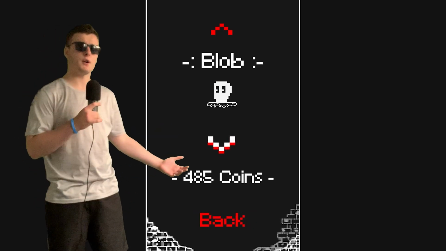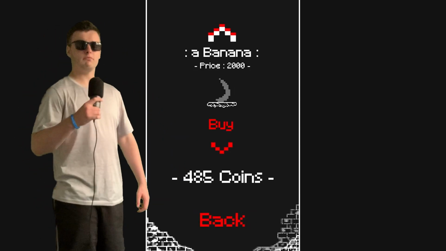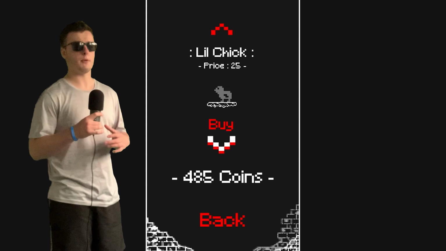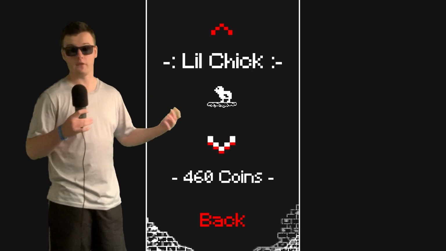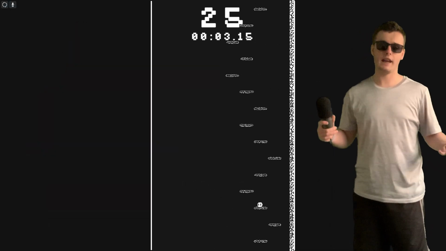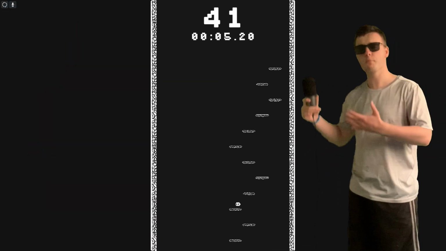As mentioned before, this game has customization. Not as much as I wanted, but it's still there. But how does one gain the ability to actually obtain these skins, avatars, or whatever you're gonna call them? Well, all you need to do is jump. Each jump you do, you gain a coin. The faster and further you go, the more coins you get. But the game's limited to 50 tiles. Well, I have a solution for you.